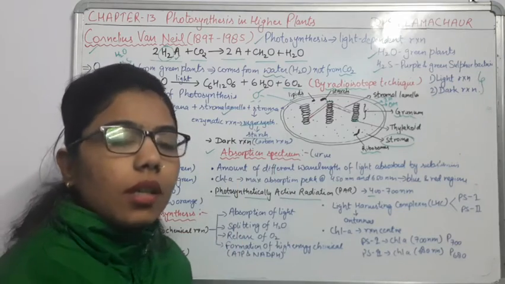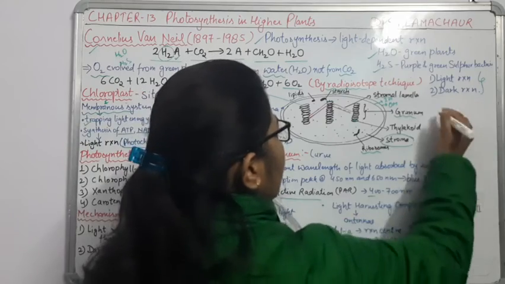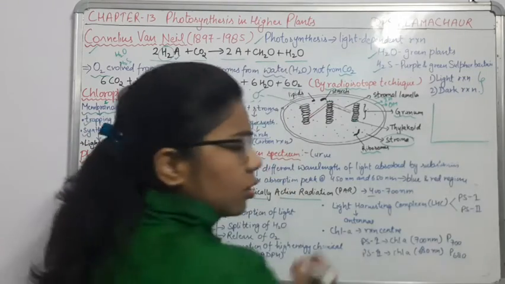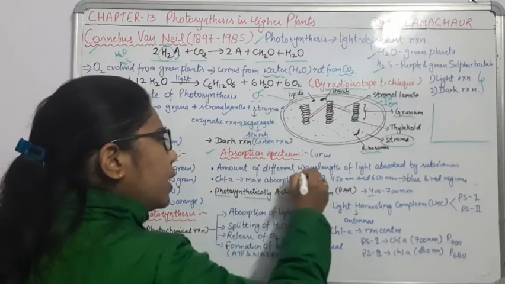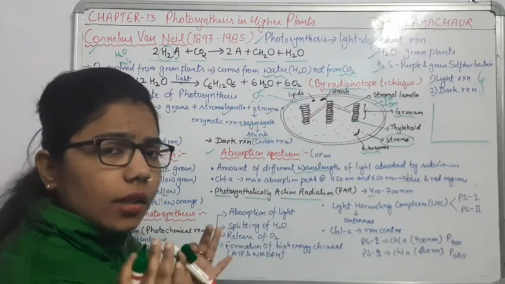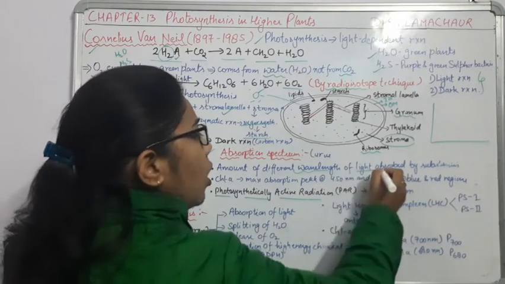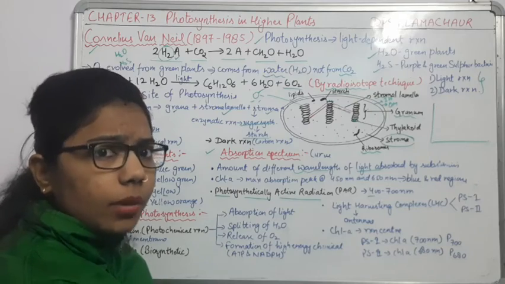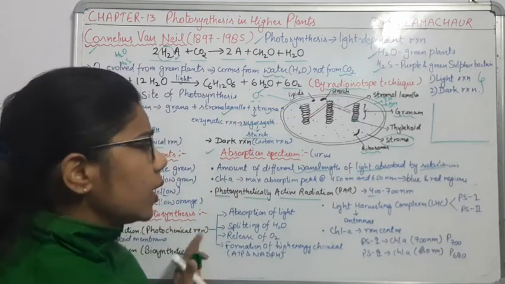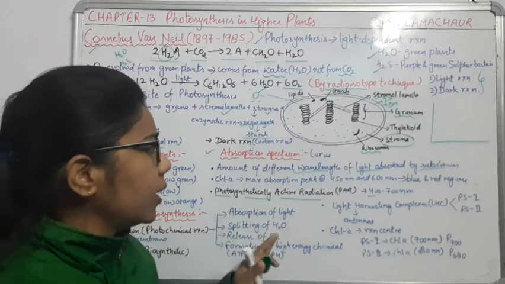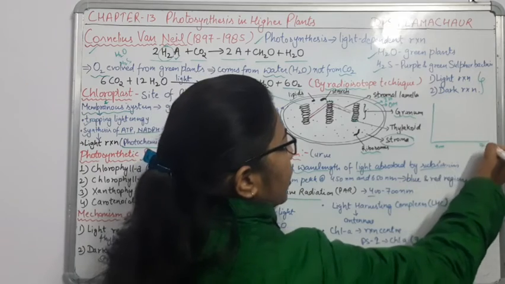So absorption spectrum is nothing, it is only a representation or a curve showing the amount of different wavelengths of light absorbed from the sunlight by the substances. Here, for example, the range starts from 400 till 700 nanometer.